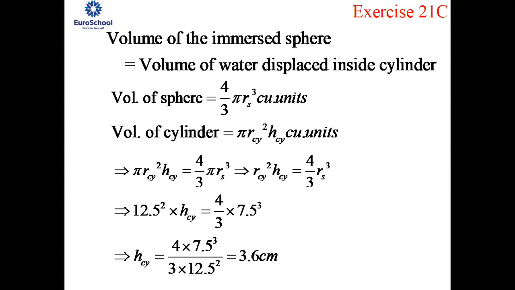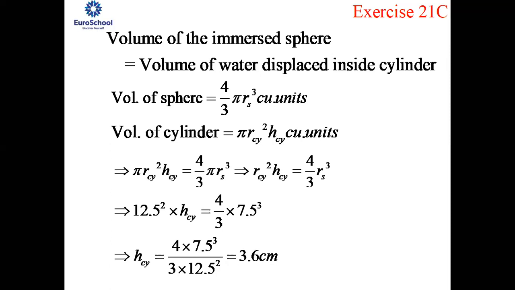Just look at the first sentence. A cylindrical vessel 60 centimeter in diameter is partially filled with water. So the dimension of the cylinder is given, but here it's not the radius, the diameter is given. Radius is nothing but half of diameter. You need to show the difference between the radius of the cylinder and the radius of the sphere.